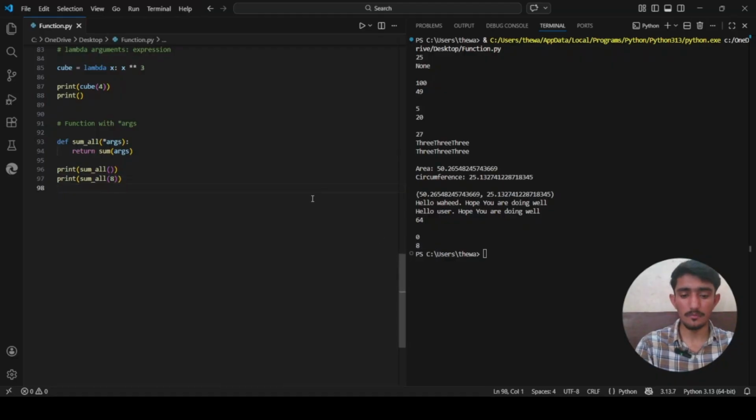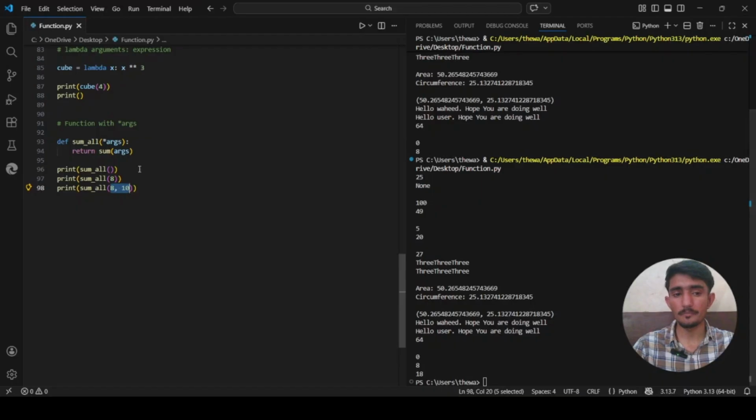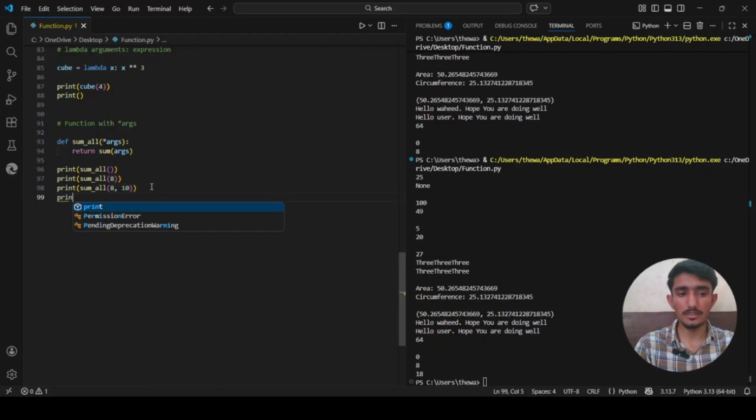If two arguments are given, let me write here 8 comma 10. Now the result will be 18. Why? Because sum adds whatever the arguments are, which is 8 and 10. It adds them both. You can give as many as you want. It's up to you.